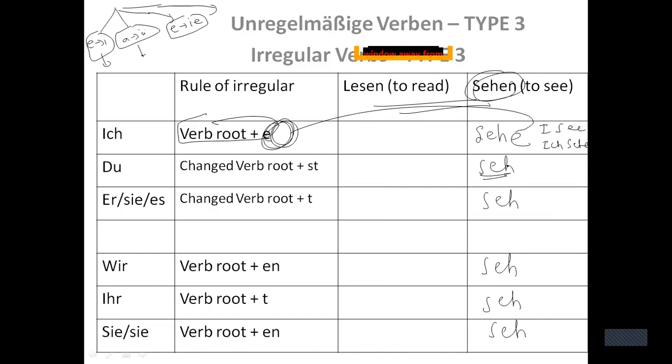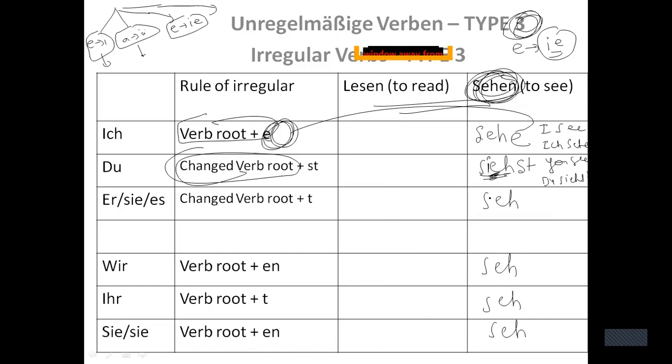Here it says se, but I have to change this verb root because this sehen belongs to category 3, where e will change into ie, right? So I have to write ie in place of e, but I have to write an ending also. So siehst, which will give you the meaning of you see. Du siehst.